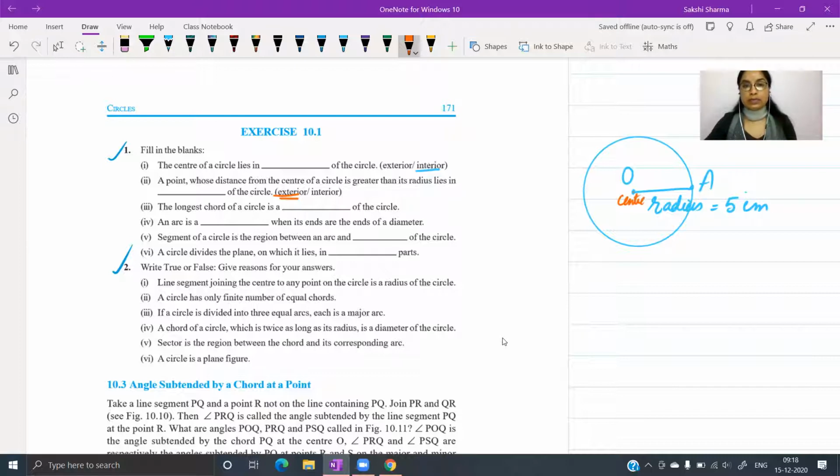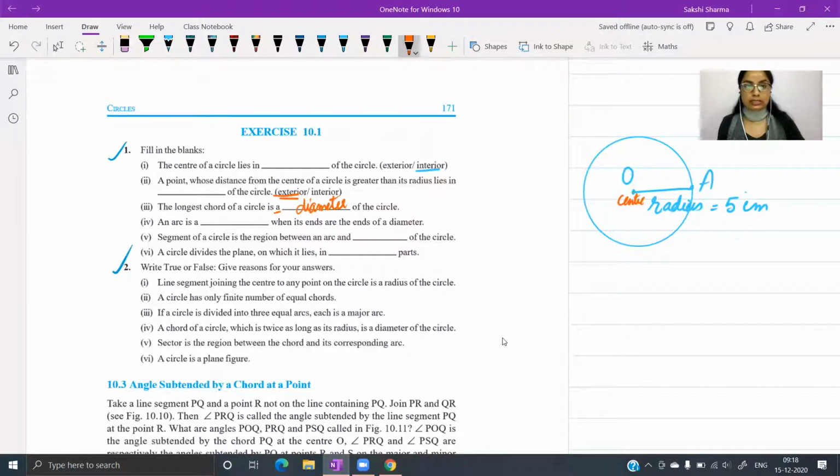The longest chord of a circle is a dash of the circle. Diameter. Now, right at this point, they have used the word a diameter. How many diameters are possible for a circle? Infinite. And how many radii are possible? Infinite. And what about chords of a circle? Infinite chords of a circle, because there are infinitely many points on the boundary. You can have infinitely many chords for a circle.